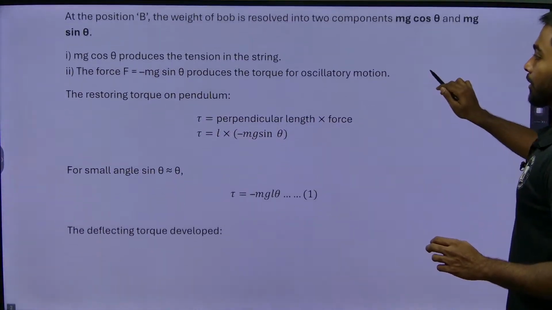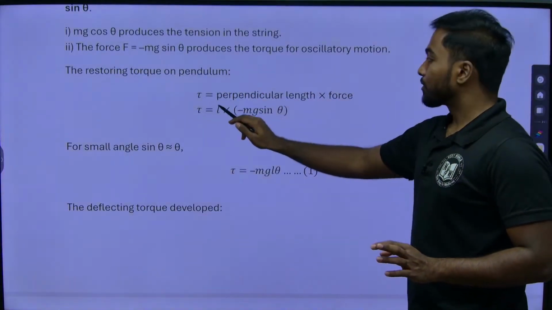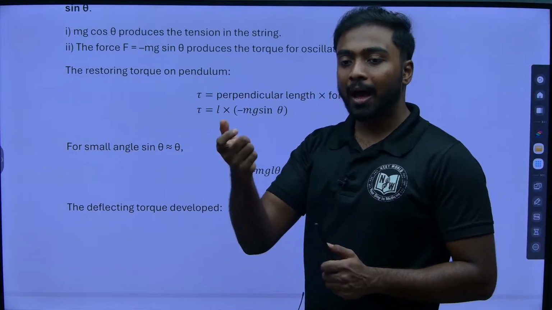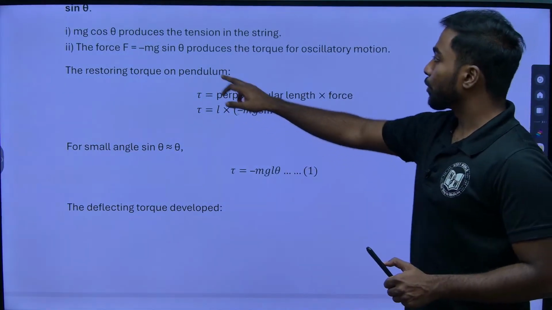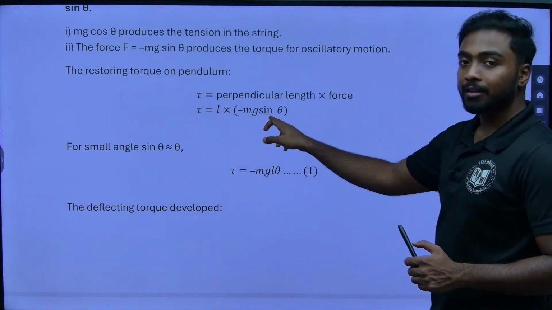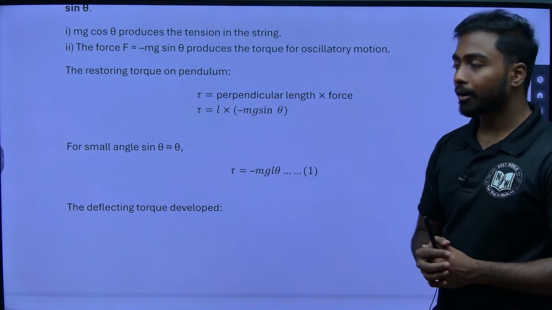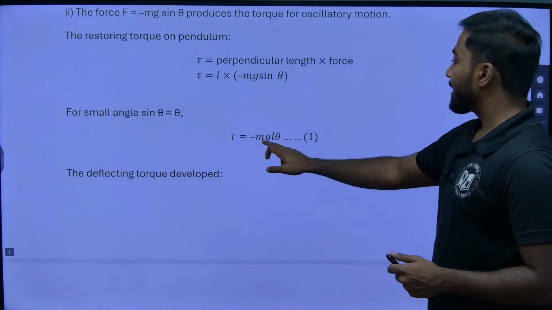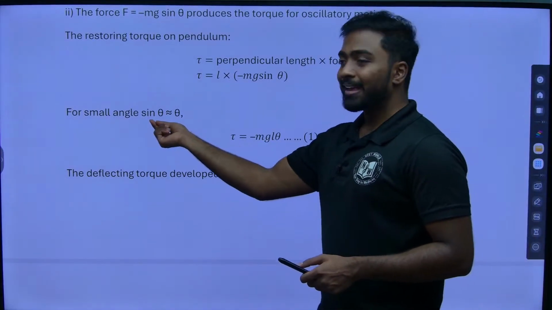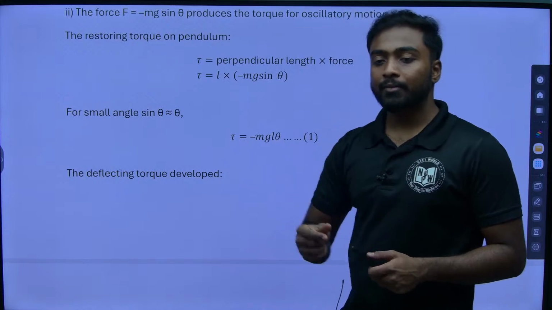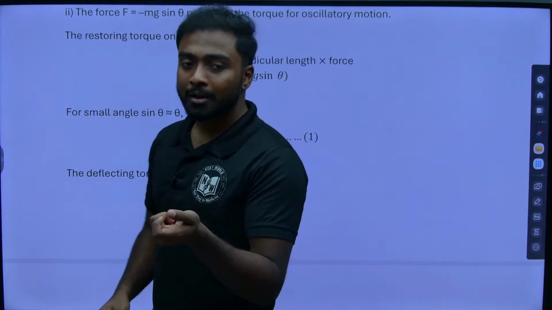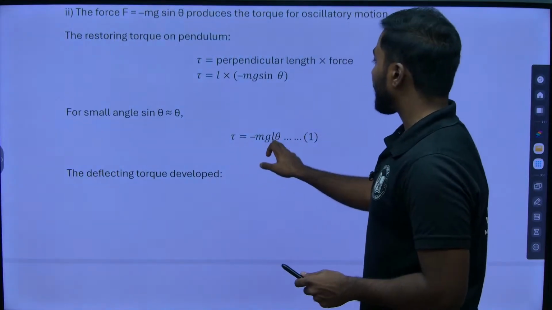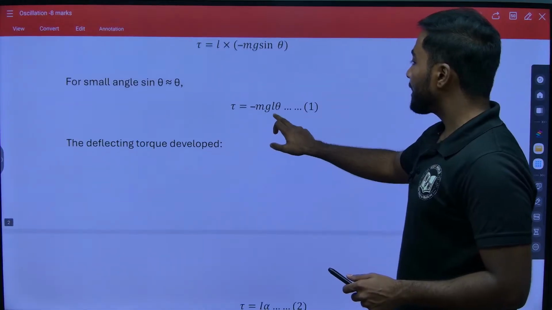Restoring torque of the pendulum. Torque is nothing but force cross R, where R is the position vector. The force is minus mg sin theta, into length L, is the torque: perpendicular length cross force. We have taken the angle as small. When the angle is very small, sin, cos or tan can be considered as theta only. So torque will be equal to minus mg L theta.